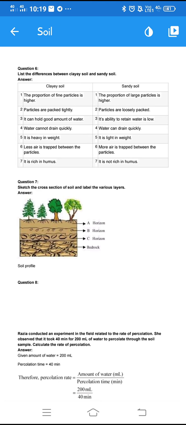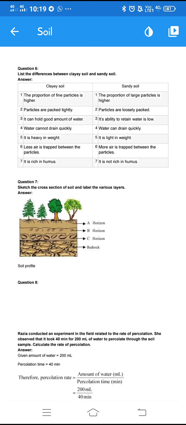Third difference: clay soil can hold more water, whereas sandy soil's ability to retain water is low. It cannot hold much water. Next, the fourth one: water cannot drain quickly through clay soil because the soil particles are tightly held together. Hence, water cannot pass through clay soil quickly.